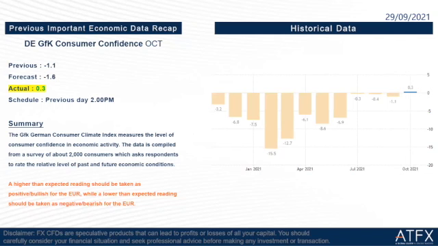So let us start our briefing by taking a recap on previous important economic data. The first one is Germany GfK consumer confidence October. The previous is negative 1.1, the forecast is negative 1.6 and the actual is 0.3. So we can see that the actual is slightly higher than the forecast and previous, and this is good news for euro dollar.